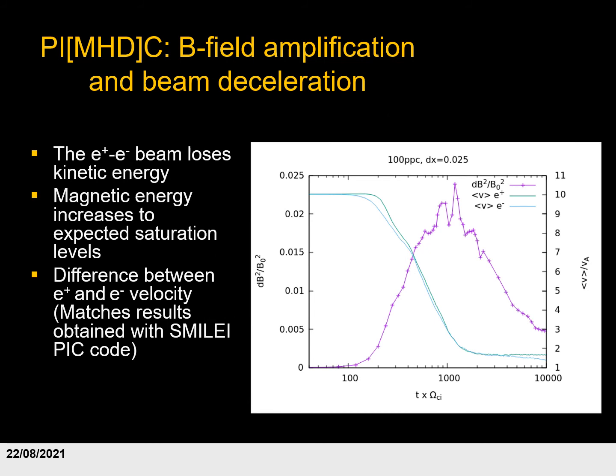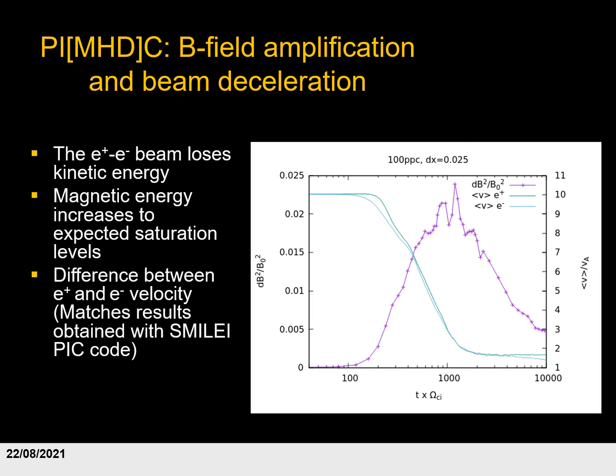Here we show the results obtained by the particle-in-MHD-cell method for our test run. In this graph, we present both the velocities of the electrons and positrons as well as the magnetic field energy amplification. The green line shows the velocity of the positrons. The blue line shows the velocity of the electrons, both as a function of the Alfvén speed in the local medium. And as you can see, after initially starting at 10 times the Alfvén speed, which is what we injected, the velocity of both components drops relatively quickly to approximately the Alfvén speed. However, there is a velocity difference between the two, with the positrons on average being faster than the electrons.